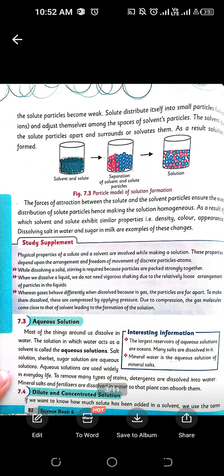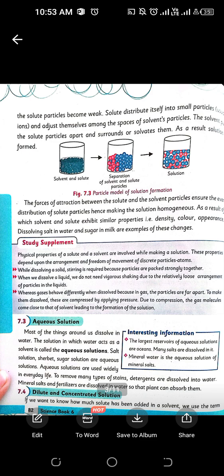What is an aqueous solution? Basically the word aqua means water. Whenever the term aqueous is used, it means water. Most of the things around us, like 99.99% of the things, get dissolved in water. That's why water is known as a universal solvent, because most of the things get dissolved in water. So the solution in which water acts as a solvent, in which water is present in a greater amount, is known as an aqueous solution, because it's a solution which has water in a greater amount.